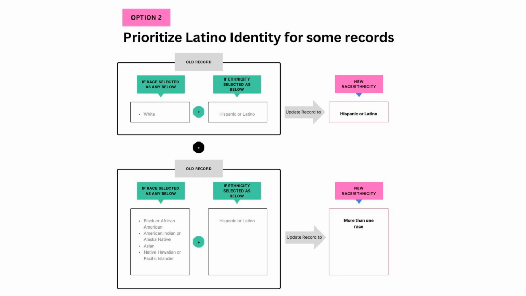In option 2, we find old records where ethnicity was selected as Hispanic or Latino. If race was selected as white, then we will update this to Hispanic or Latino. But if any of the race selections were marked black or any of the choices shown here, then we will update this record to more than one race. In option 2, we prioritize the Latino identity for some records.